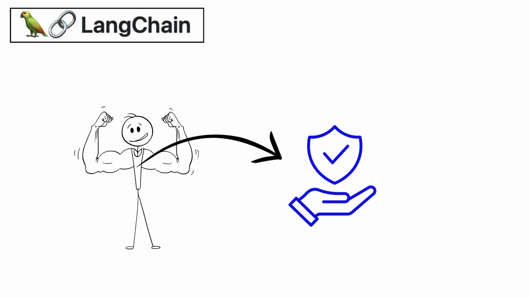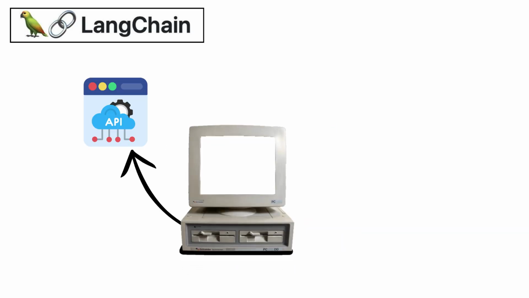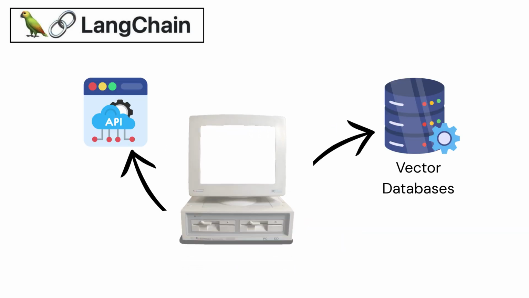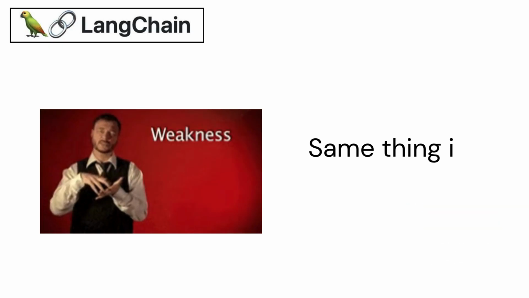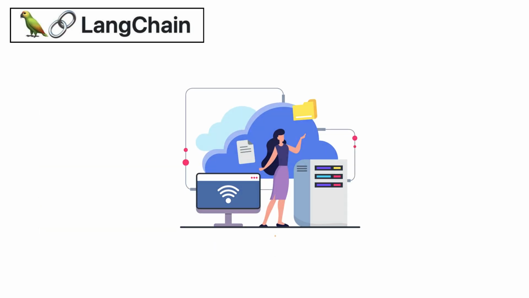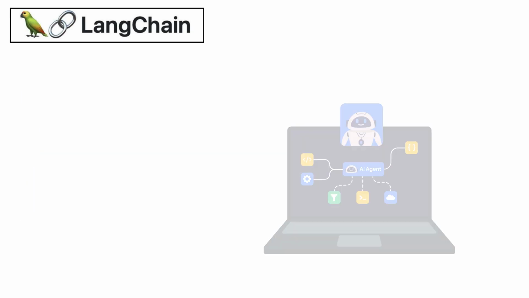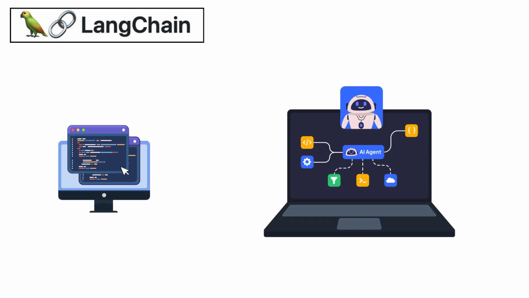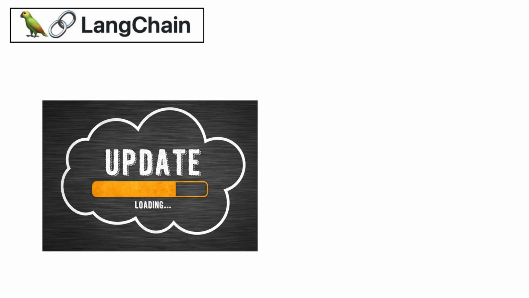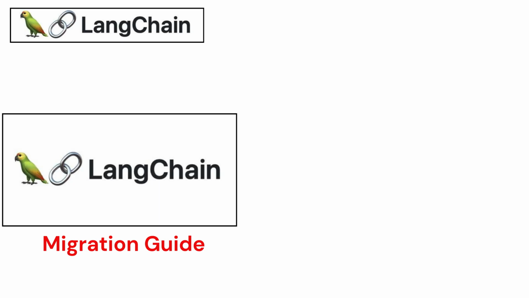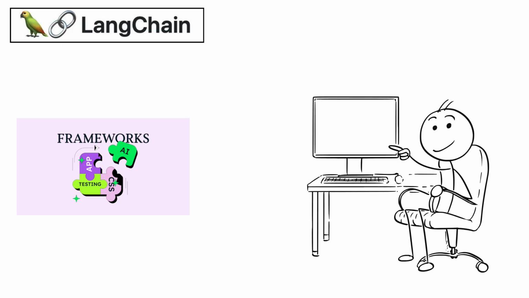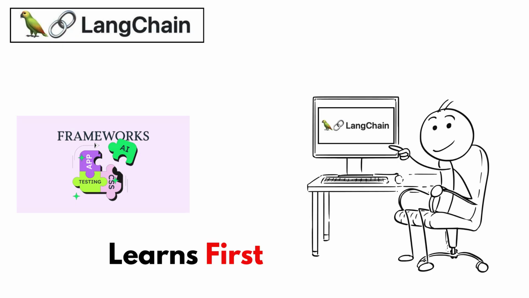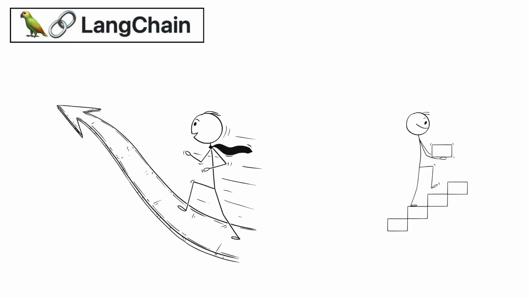Its biggest strength is coverage. If a tool, API, or vector database exists, LangChain probably already connects to it. The weakness is the same thing in reverse. With that much flexibility comes a lot of boilerplate. Simple agents can end up needing far more code than they should. And updates have broken things enough times that the LangChain migration guide is basically its own genre of developer pain. Still, it's the framework almost everyone learns first, even if they eventually outgrow it.